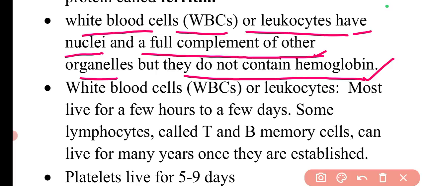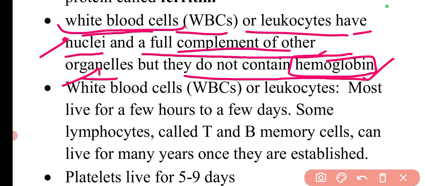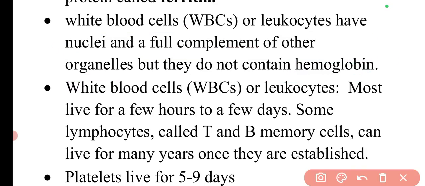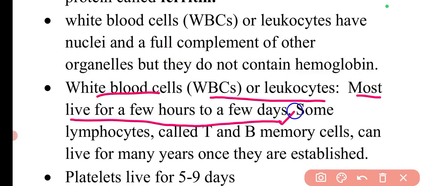So if the question is asked, which blood cells do not have hemoglobin, that will be WBCs. RBCs have hemoglobin. The next point is white blood cells, leukocytes, most live for a few hours to a few days. Okay, so the lifespan is only a few hours to a few days.